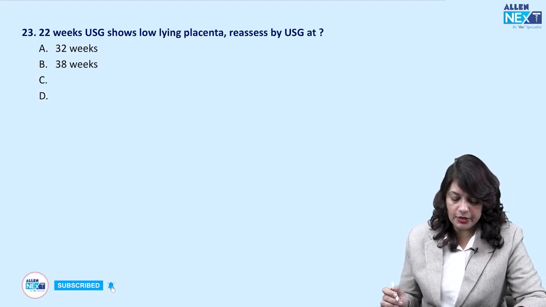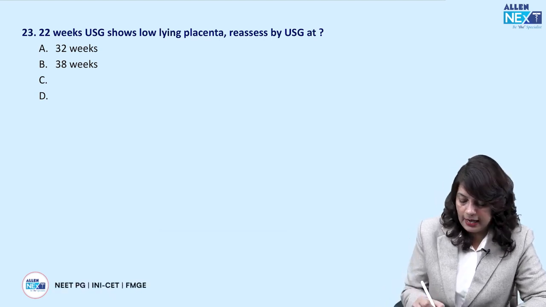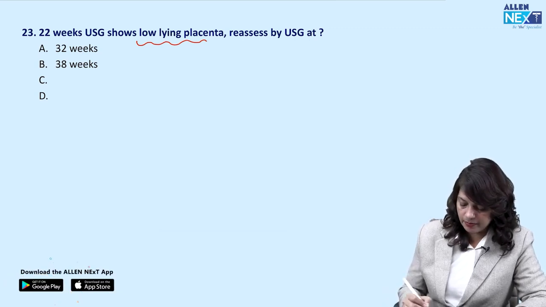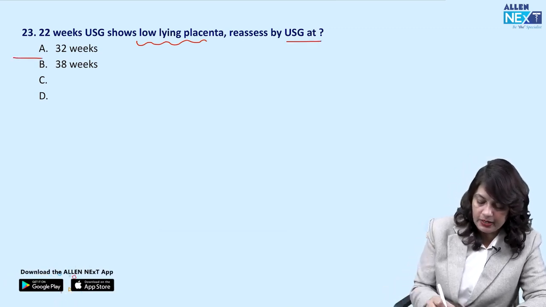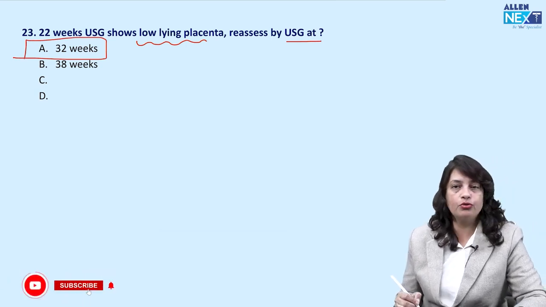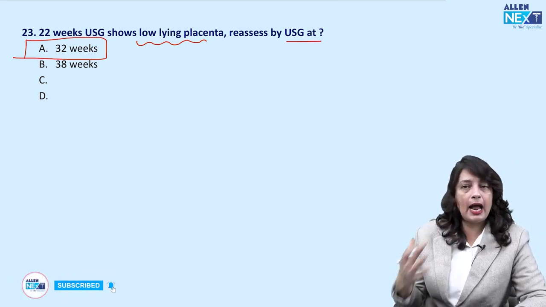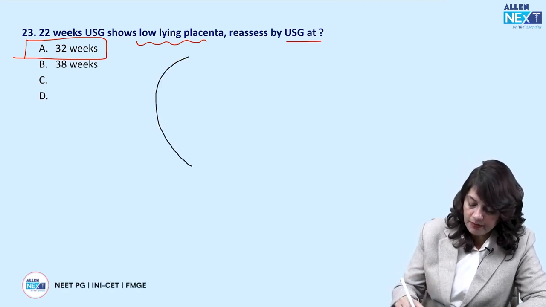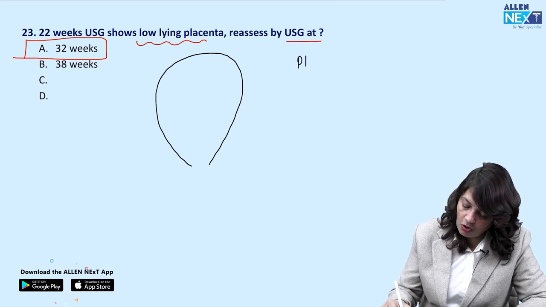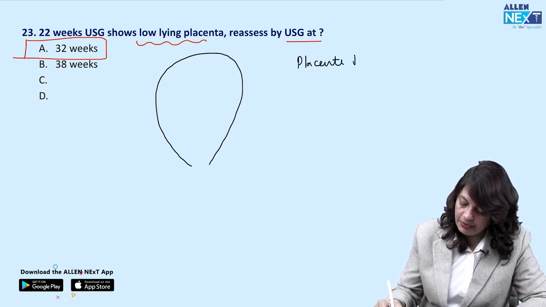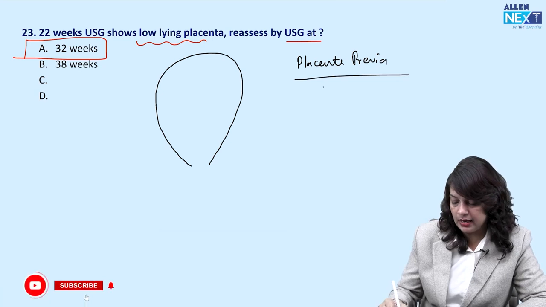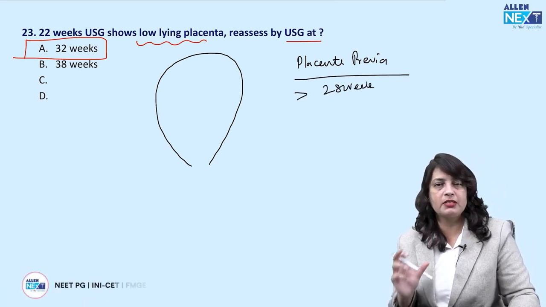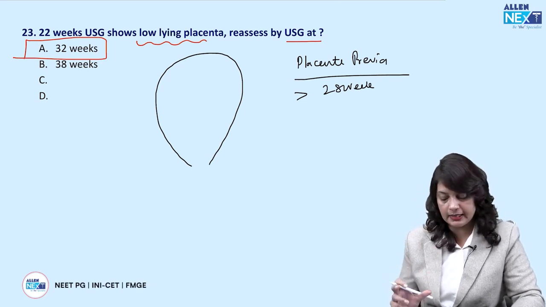Next, 22 weeks ultrasound shows low-lying placenta. Reassess the ultrasound at? So always remember, reassess ultrasound should be done at 32 weeks to do the localization of placenta. At 22 weeks, we cannot comment that it is placenta previa, because the definition of placenta previa starts after 28 weeks. So that is third trimester.